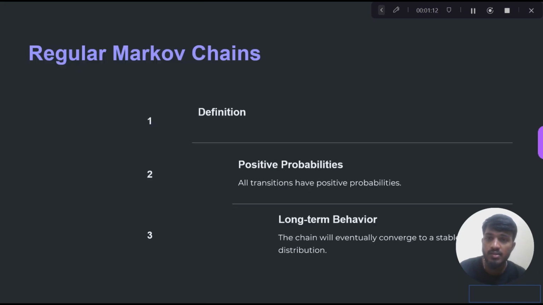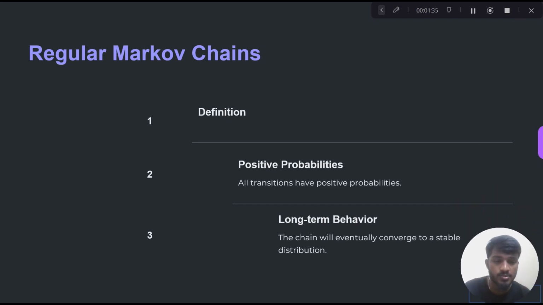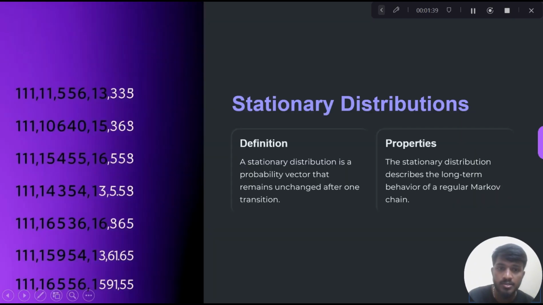So the next one is regular Markov chains. Firstly, we can see the definition, positive probabilities and long-term behavior. A regular chain has positive probabilities, and the long-term behavior is that the chain will converge to a stable distribution. Now let's see about stationary distribution.